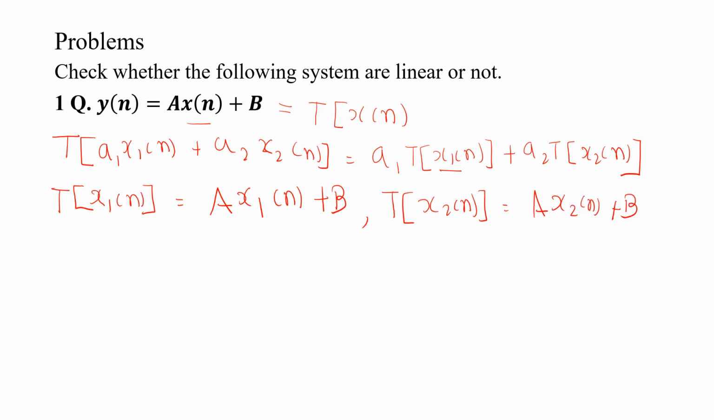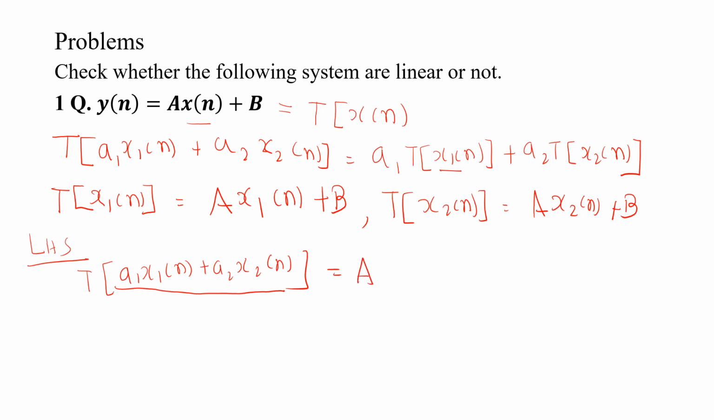Okay, now we are going to the LHS side. The LHS is the transformation T of a1 x1 of n plus a2 x2 of n. In place of x of n, I will put a1 x1 of n plus a2 x2 of n. So it is equal to a times the bracket a1 x1 of n plus a2 x2 of n, plus b. In place of x of n I put the input, which means the signal inside the transformation is converted to this format.